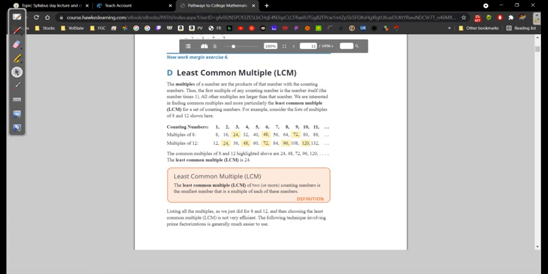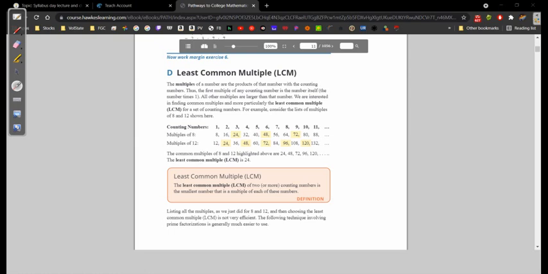We are interested in finding common multiples and more particularly the least common multiple, LCM, for a set of counting numbers. For example, consider the list of multiples of 8 and 12. So really quickly, let's jump back to what we're saying here. Basically, the least common multiple means: what is the smallest number that both of these numbers will go into? Well, if we count 8, 16, 24, 32, 40, 48, 56, and so forth, and 12, 24, 36, 48, 60, 72, and so forth, the smallest number that both of those will go into is 24. Thus, we have the least common multiple being 24.